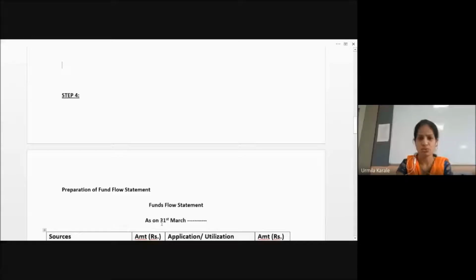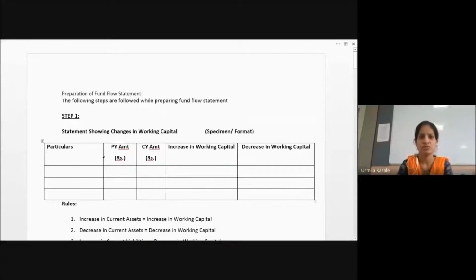So if you go in sequence, the first step is a statement showing changes in working capital, so that we can find out the increase or decrease in the working capital. What we do is we write all the current assets with details and all the current liabilities with details here, with previous year and current year amounts. We find out, compared with the previous year, if the current year amount has increased for current assets, it results in an increase in the working capital. Same way, we'll find out if there is a decrease, then a decrease in the working capital, and how much.